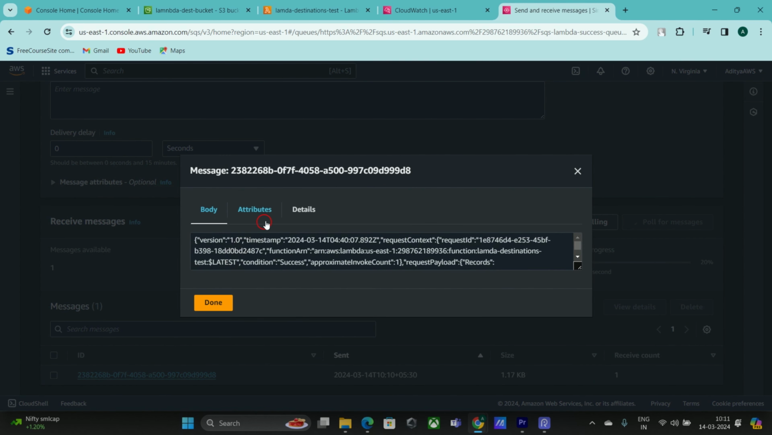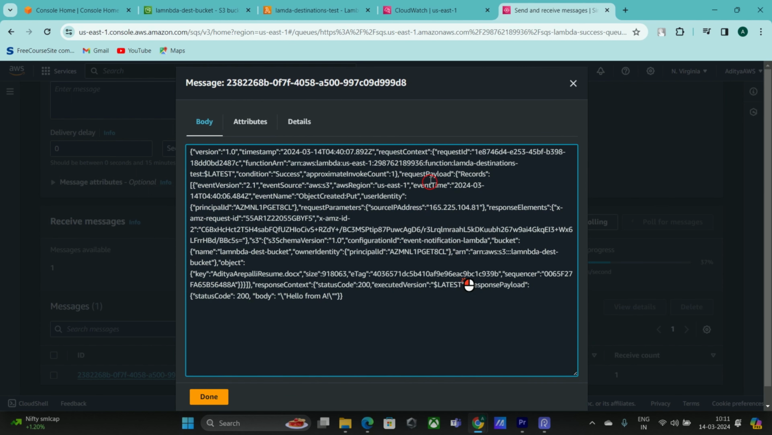If I open this message and enlarge it, you can see it has some versioning information and request context information, and the event name is object created, from AWS S3. The event source is AWS S3, and for the name of the bucket, it is Lambda destination bucket, and the key is Aditya Arepalli resume docs, and its size.